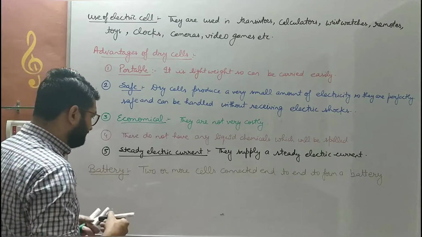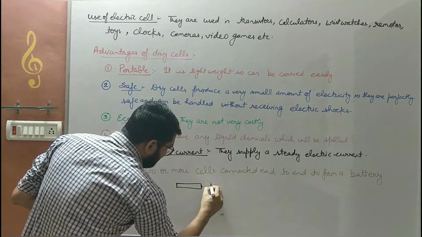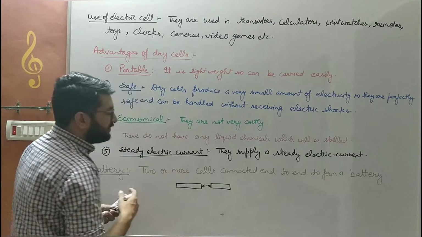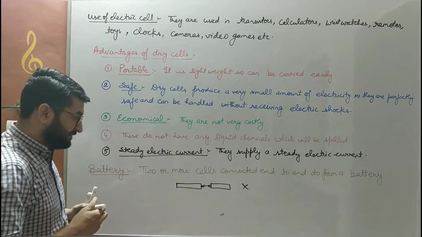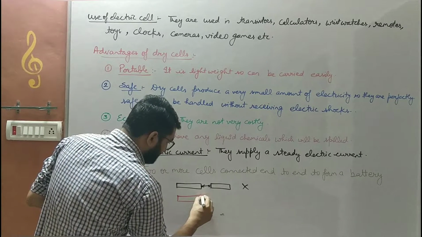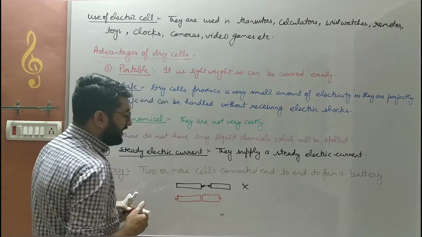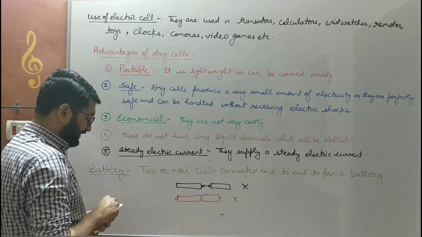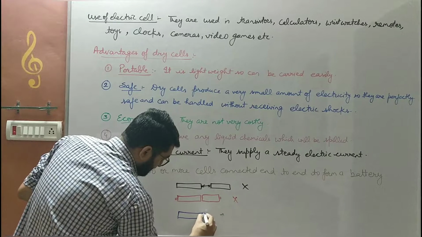What do you mean by end to end? Let us suppose I have 2 dry cells. One is this, another one is this. If I connect these 2 ends, positive with positive, then this battery won't work. The battery काम नहीं करेगी बच्चे. Next, if I connect 2 negative terminals towards each other, then also that battery won't work. They must be connected end to end. That is like this.